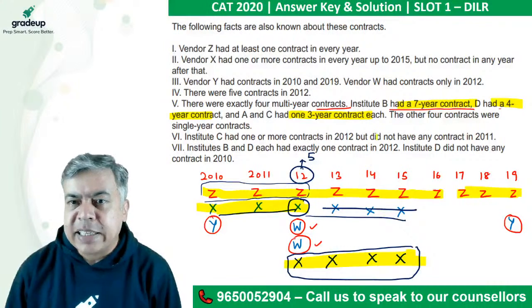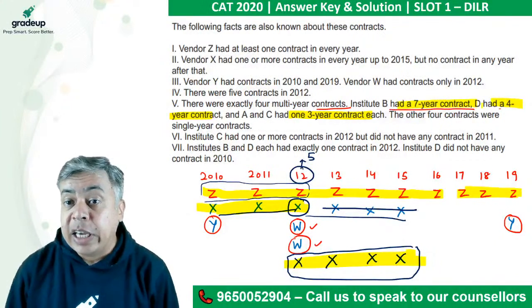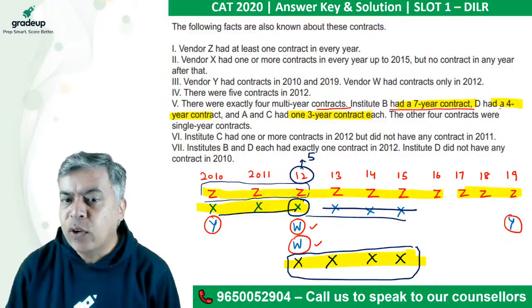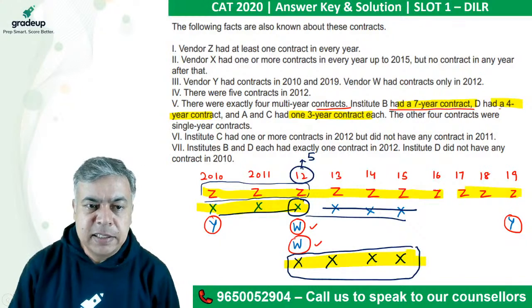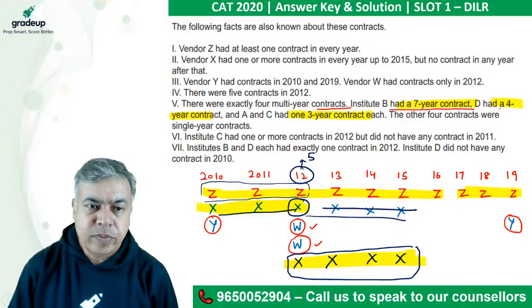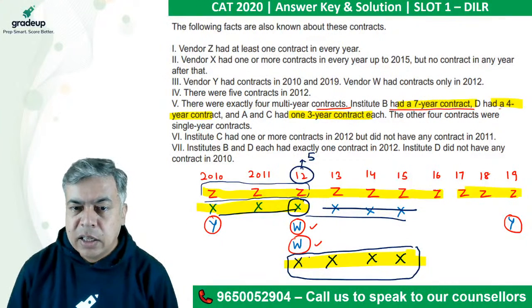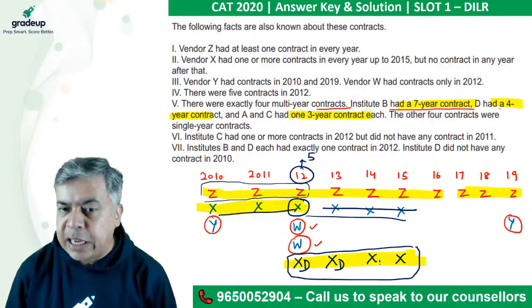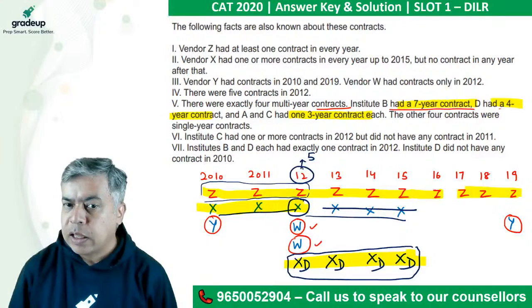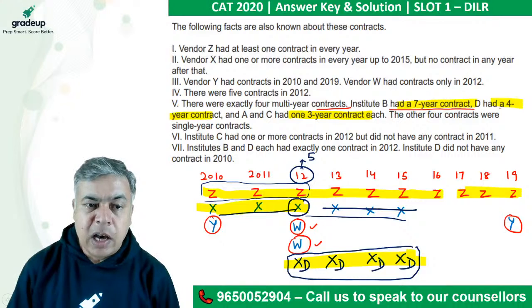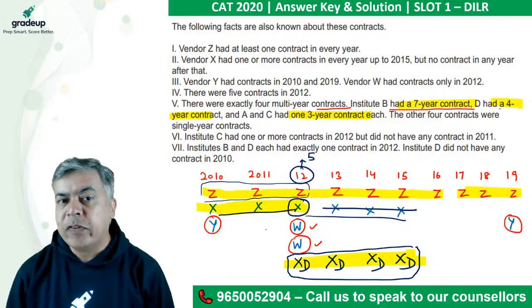But let's say now the condition is D would have 7-year contract and 4-year contract will be D would have 4-year contract. So that means now I am just writing that this X 4-year contract will be with D, right? Because 4-year contract is with D. And now 3-year contract will be with A and C, right?